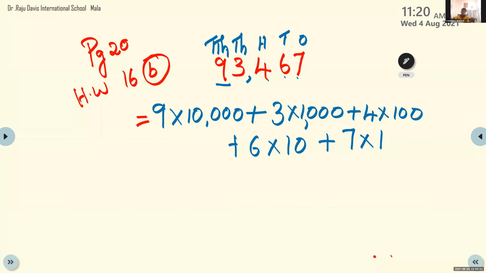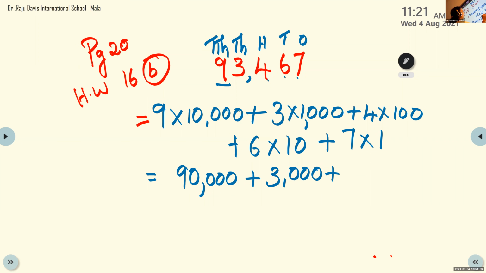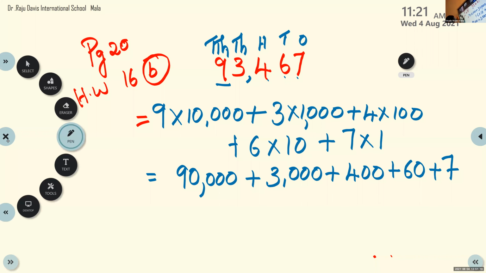Now, children, in the next line you can multiply and write: 9 into 10,000 is 90,000, plus 3 into 1000 is 3,000, plus 4 into 100 is 400, plus 60, plus 7. Okay, so this is the answer. That means this number is written in expanded form as a sum of the place values of its digits.